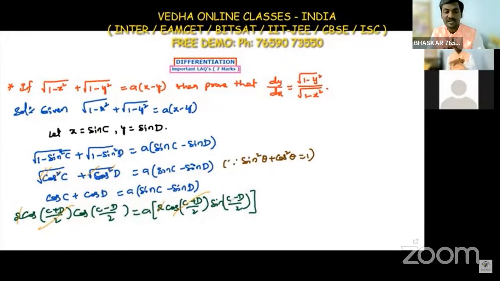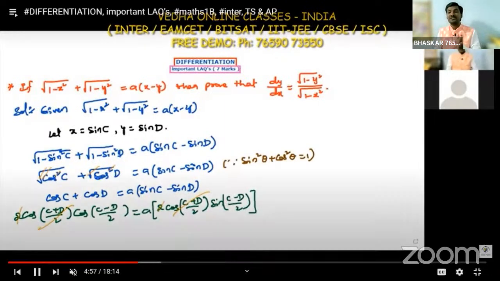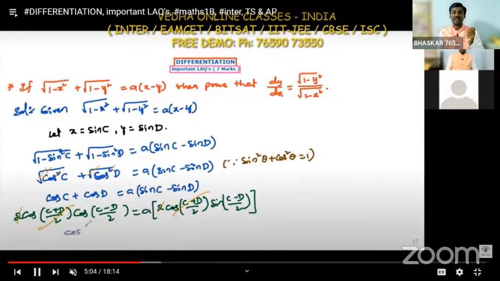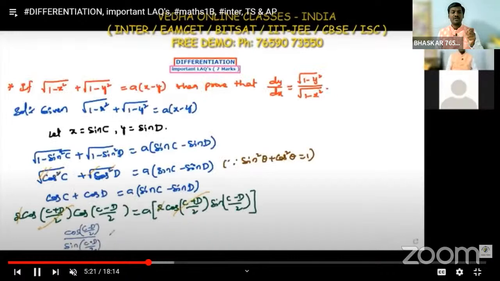And the sine c minus sine d formula: sine formula is sine cos plus cos sine, where plus means sine cos and minus means cos sine. Here we have a negative sign, so we get cos sine. Now whatever is common on the left side and right side, we can cancel that. Cos of c minus d by 2 divided by sine of c minus d by 2 is equal to a.